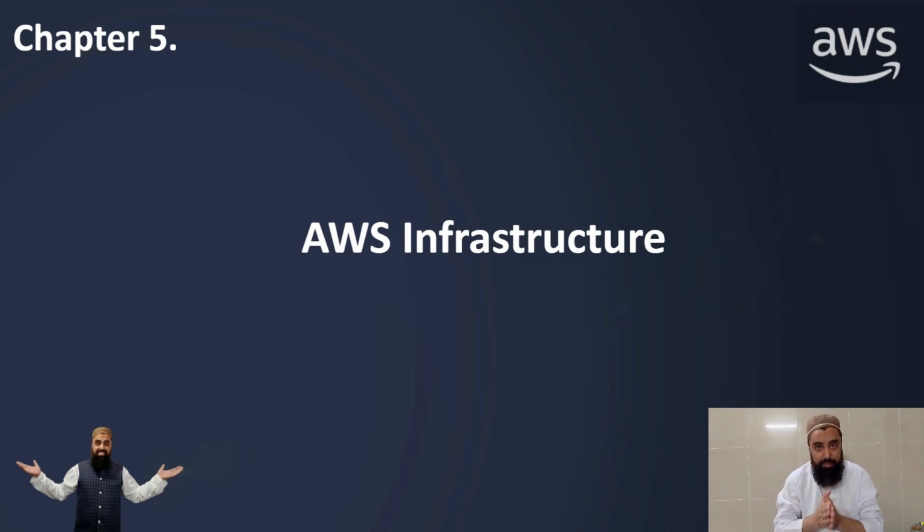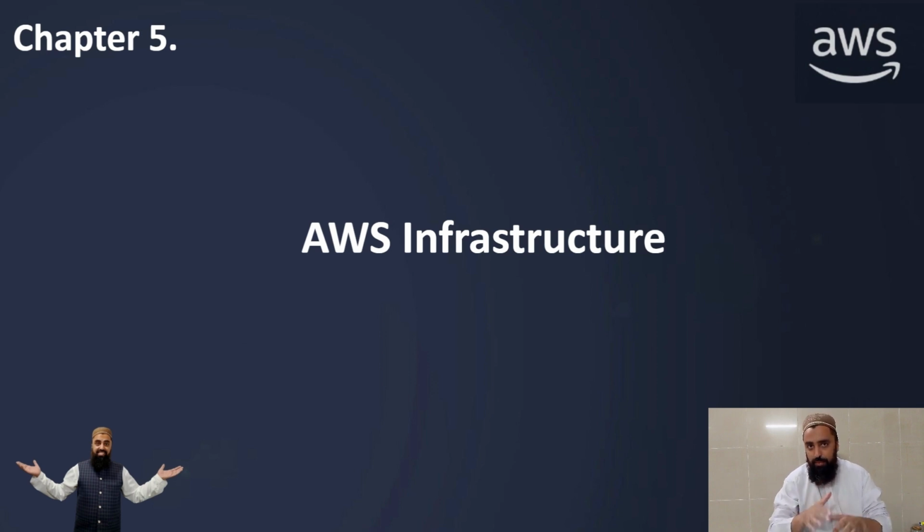This is our chapter number 5 in which we are going to discuss AWS infrastructure. Guys, we know that AWS is the world's largest cloud platform till date. AWS has the world's largest market share if we talk about the cloud platforms. AWS is the world number one cloud platform. And the reason behind it is AWS Global Infrastructure.